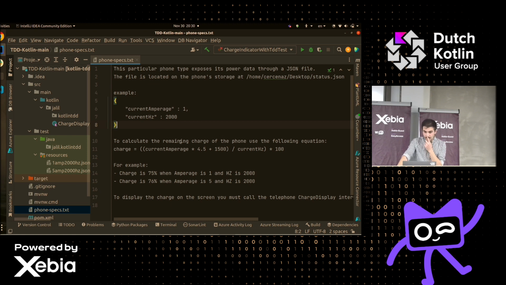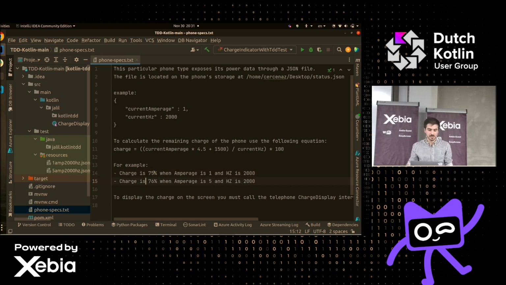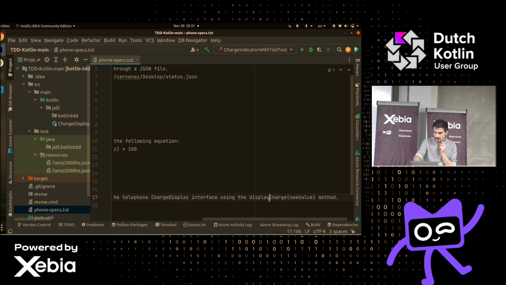To calculate the remaining charge of the phone, we have this beautiful equation: the current amp times 4.5 plus 1500 divided by the current hertz, and then multiplied by 100, that would give us the charge. So for example, when the amps is 1 and the hertz is 2000, then we get a charge of 75. And then when it's this, we get 76. Nothing very fancy. And then at the end, to display it on the screen, we have this native phone Kotlin interface called ChargeDisplay, and it has this method that we pass the new value to, and then it will show it on the screen.